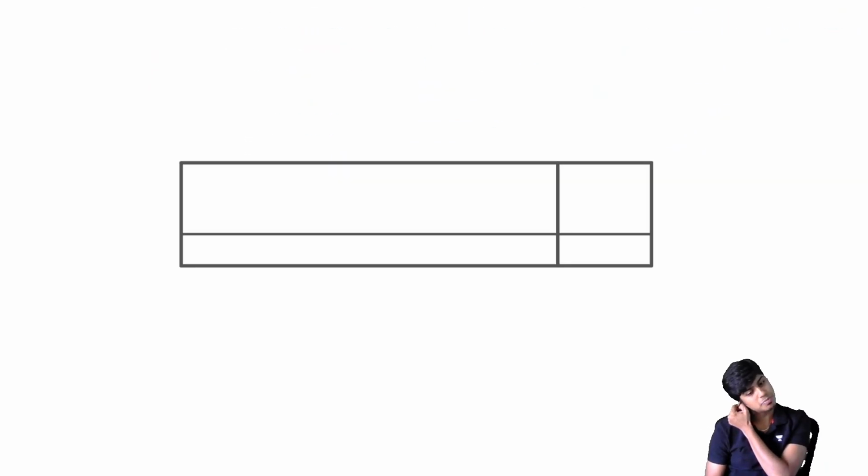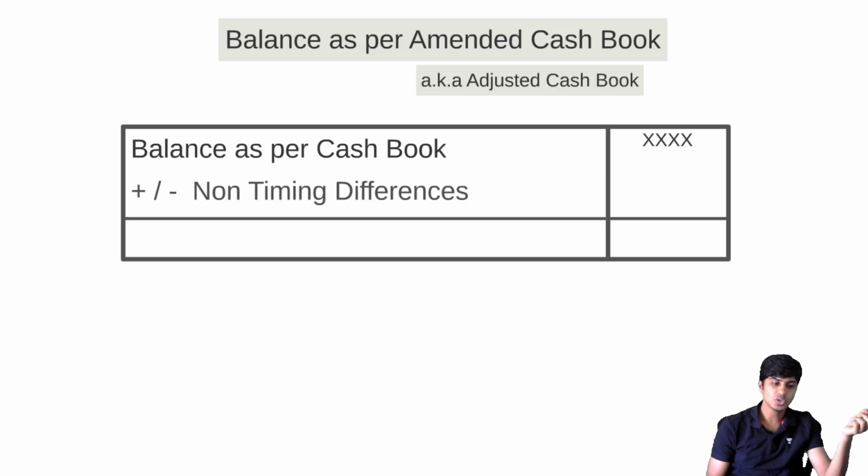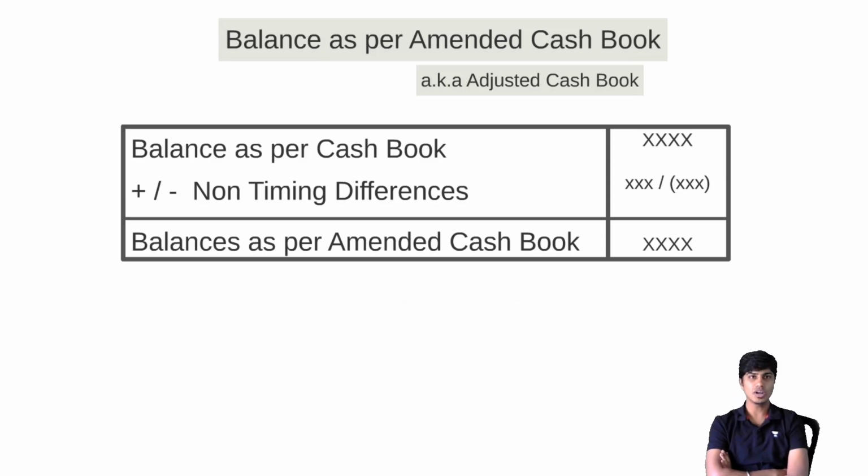How do we find the balance as per amended cash book? We start with the balance as per cash book. To this we do plus or minus non-timing differences, meaning differences which are not arising because of time. That's how we arrive at the balance as per amended cash book. Now you'll ask me a question, sir, what is this non-timing difference?